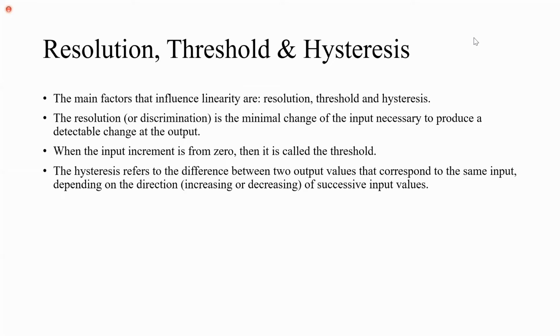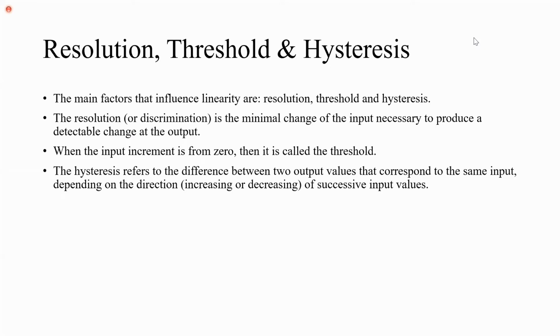If you are doing an experiment and you keep on increasing one parameter and keep on decreasing that parameter, that sensor should show the parameter reading accurately in both directions. While you are increasing and while you are decreasing, for the same parameter, your sensor should show the same value.